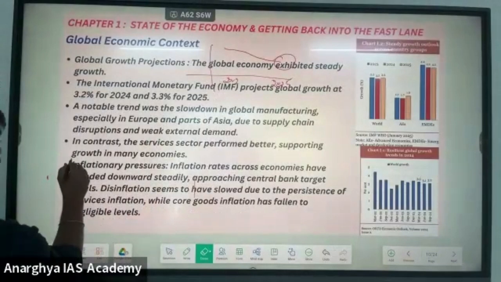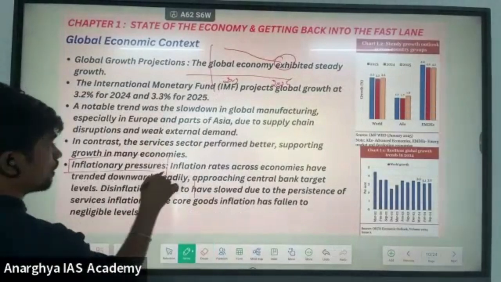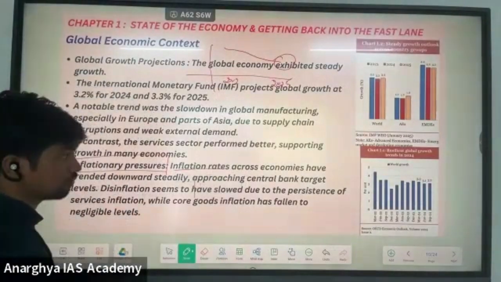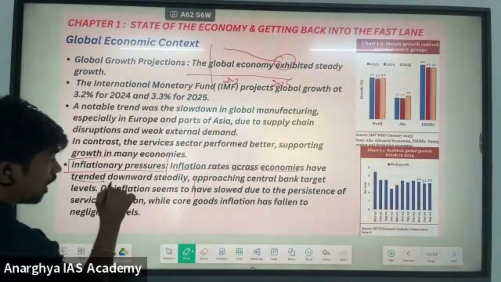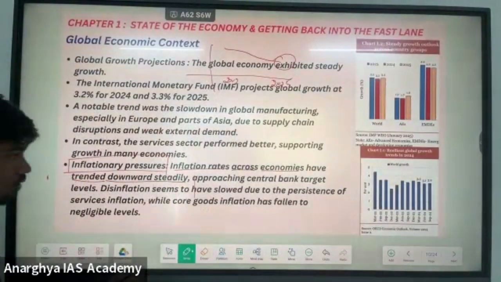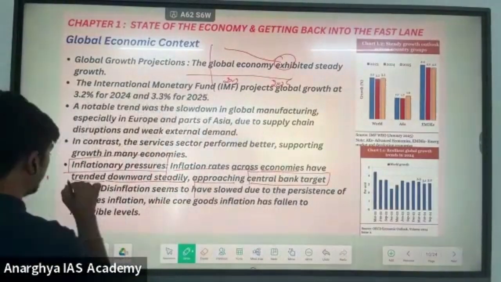See what they are saying about inflationary pressures: inflation rates across economies have trended downward steadily, approaching central bank target levels.